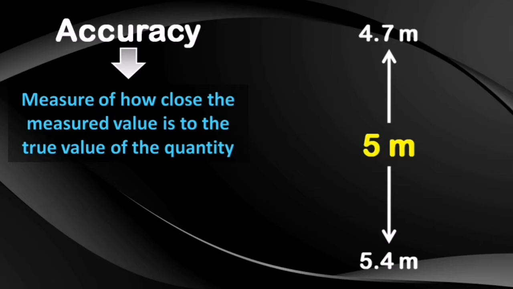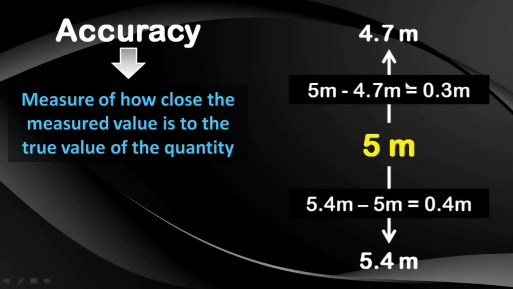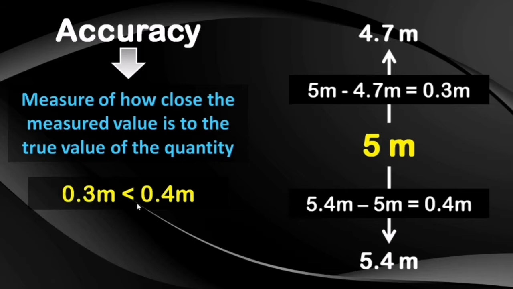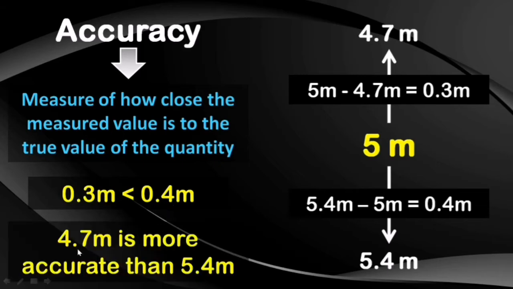To find out which measurement is more accurate, we find the difference between the measured and the true value of the quantity. So for A, we get 0.3 meters, and for B we get 0.4 meters. And since 0.3 is less than 0.4, therefore 4.7 is more accurate than 5.4 meters.